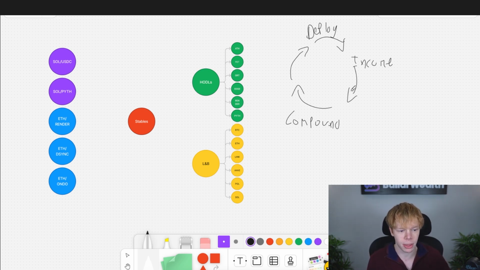And I have a way better method that I'm going to show you here today using all of this right here, basically. But the point is, your portfolio should grow on its own. It should grow sustainably, and it should have maximum growth potential. And that's what I'm going to be teaching you.